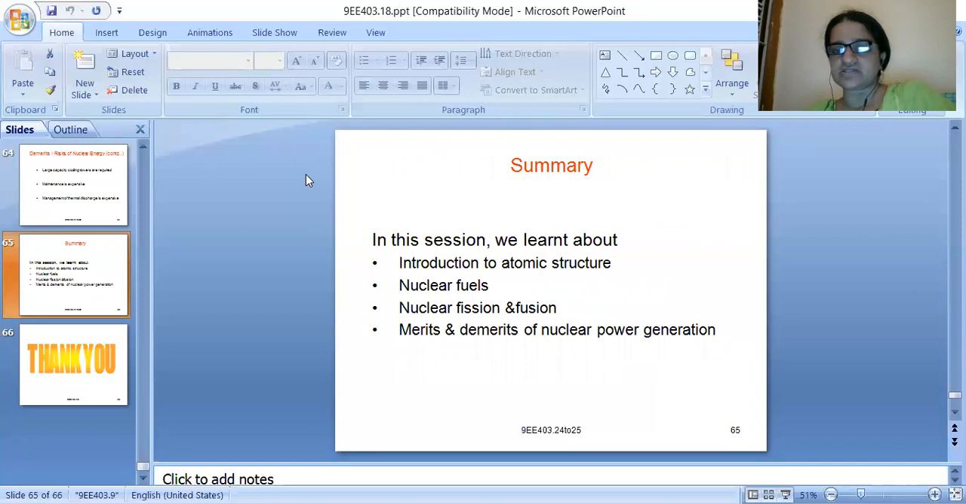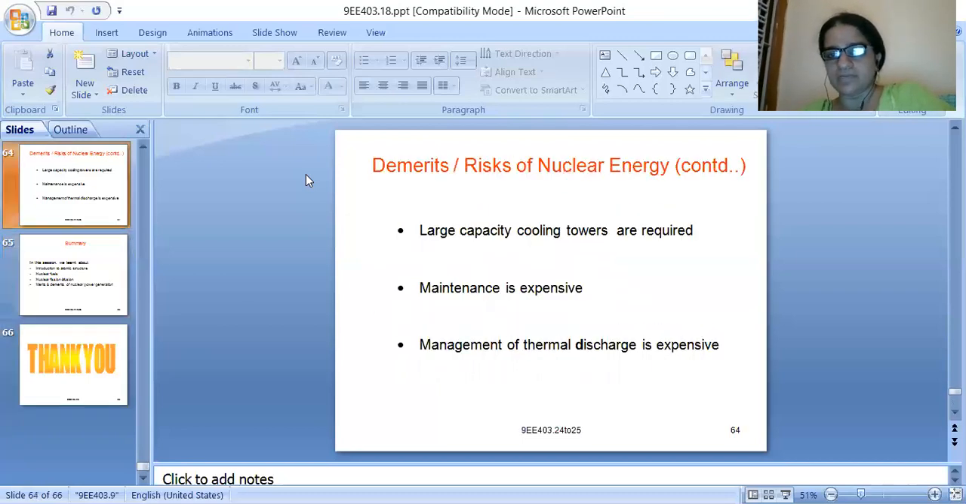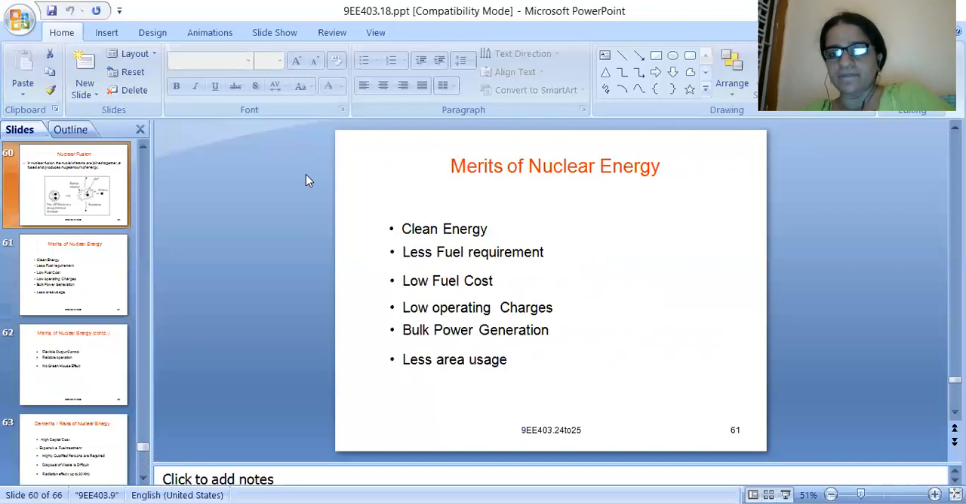Next, in this session what we have learned is: what is energy, what is atomic number, what is mass number, what nuclear fuels are available in our country, what is nuclear fission, what is nuclear fusion, and the merits and demerits of nuclear power generation. Okay, these all are the merits and demerits.